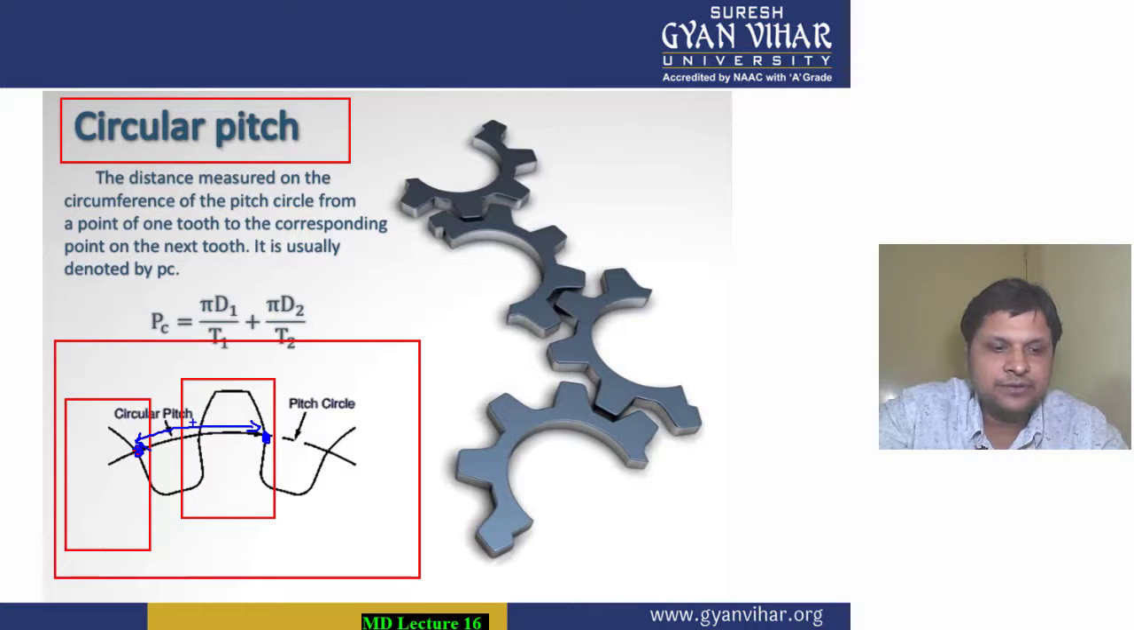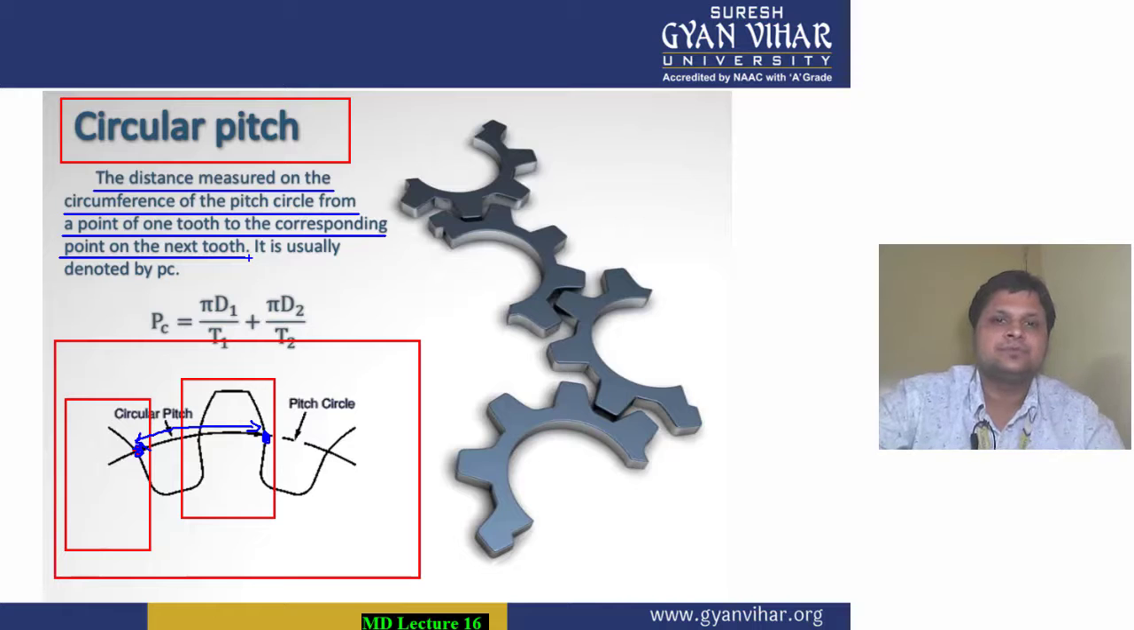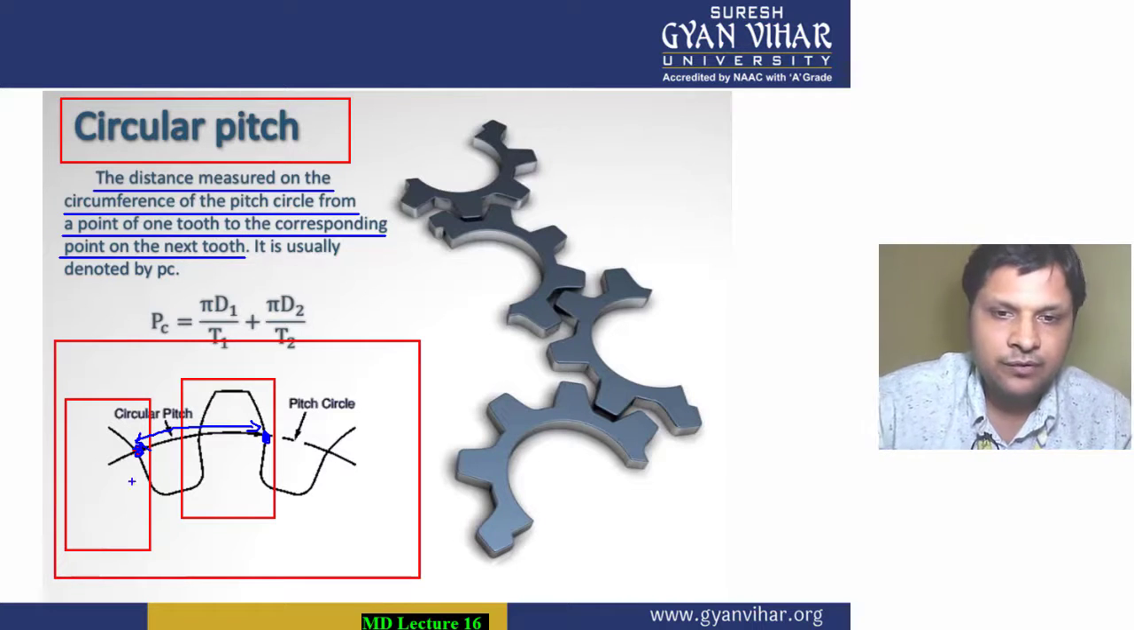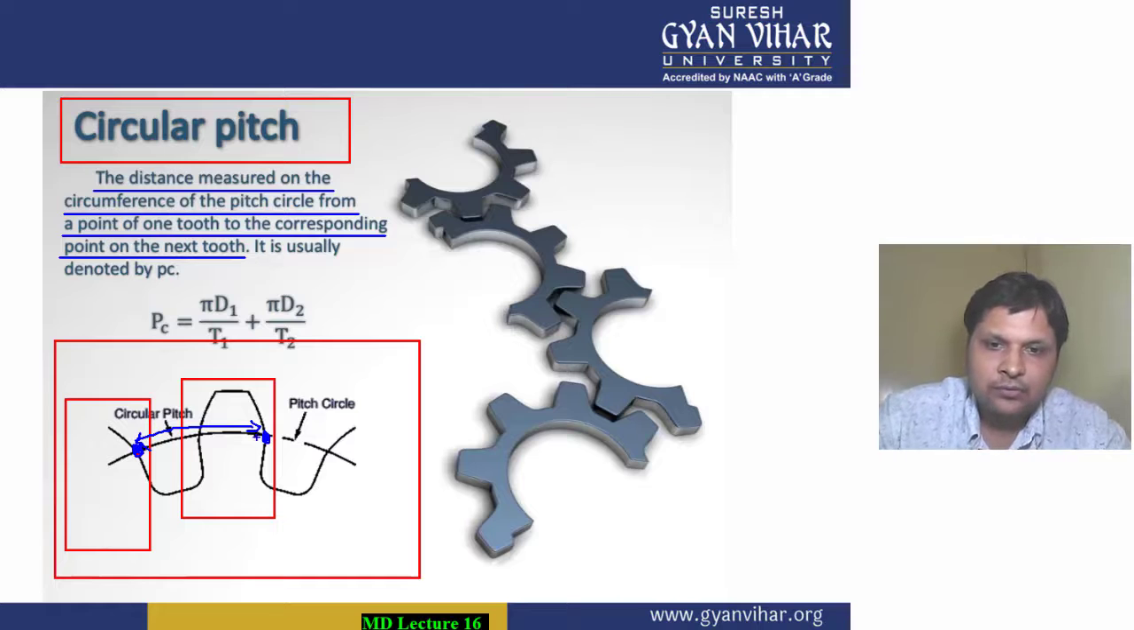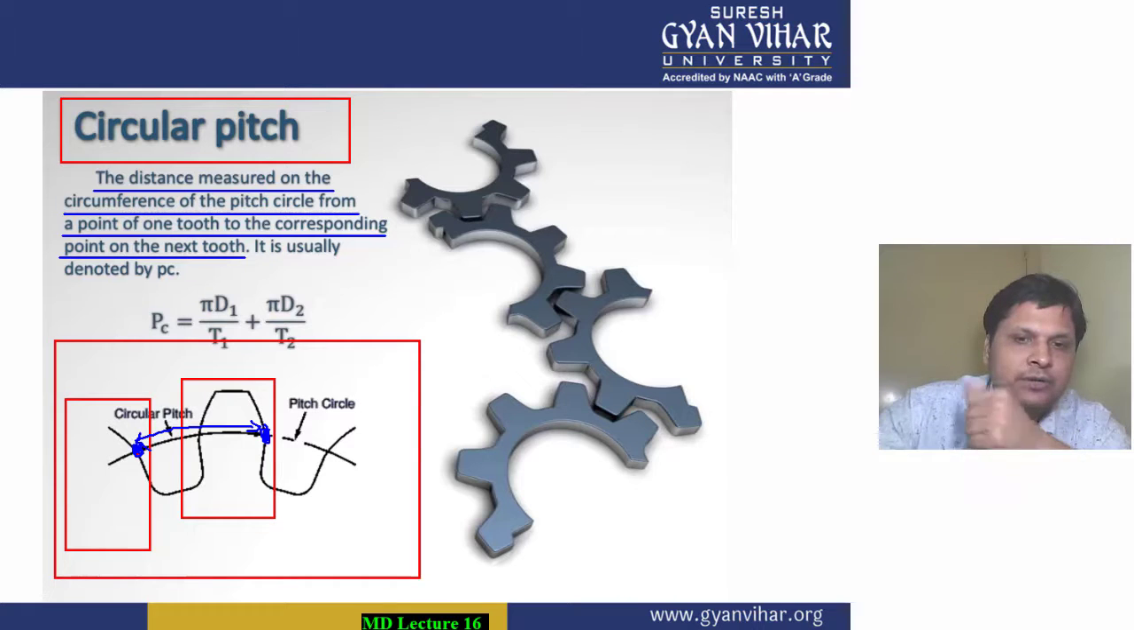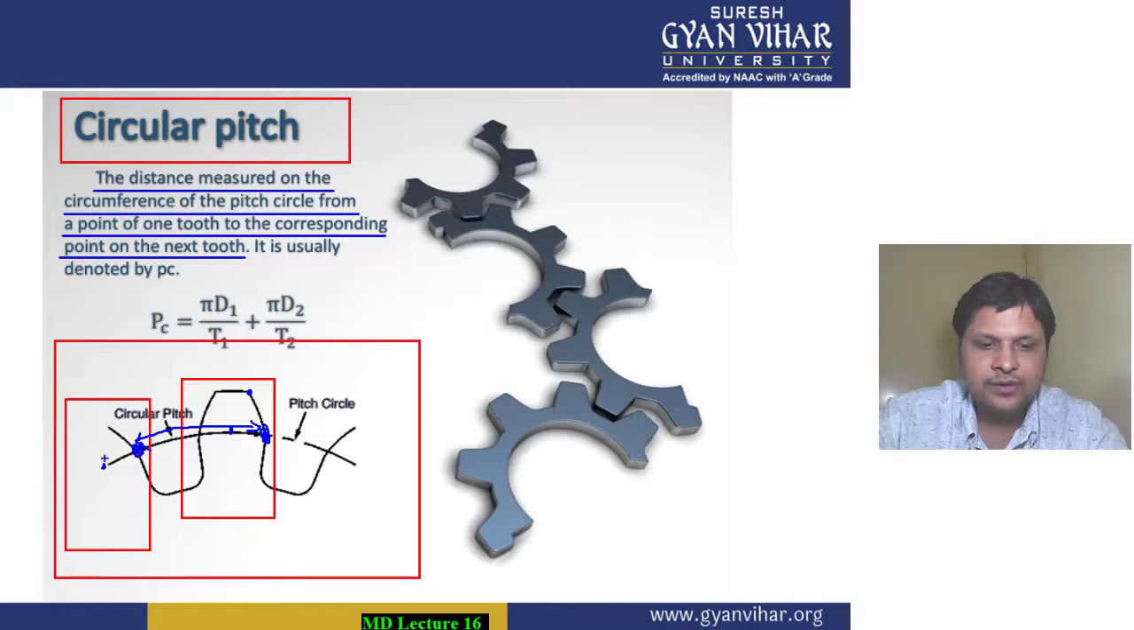As we see in the definition, circular pitch is the distance measured on the circumference of the pitch circle from a point on one tooth to the corresponding point on the next, adjacent tooth. In other words, it can also be defined as the distance from the center of one tooth to the center of its adjacent tooth along the pitch circle, and that is also considered circular pitch.